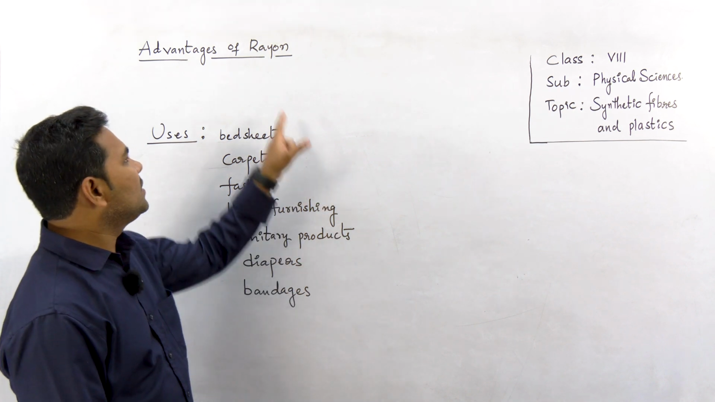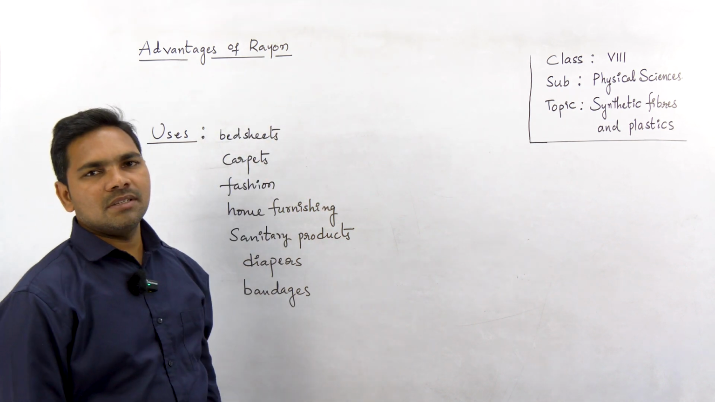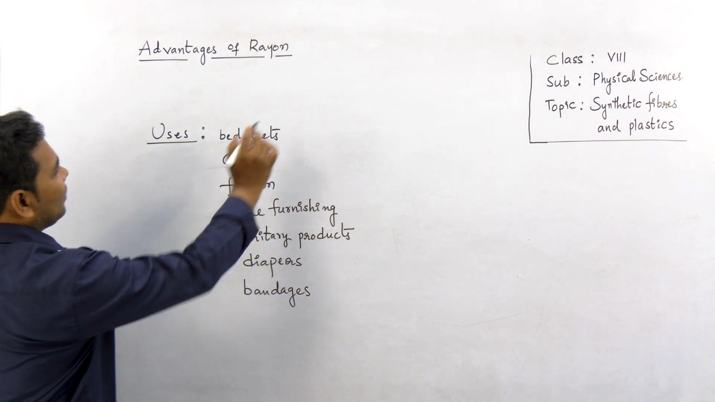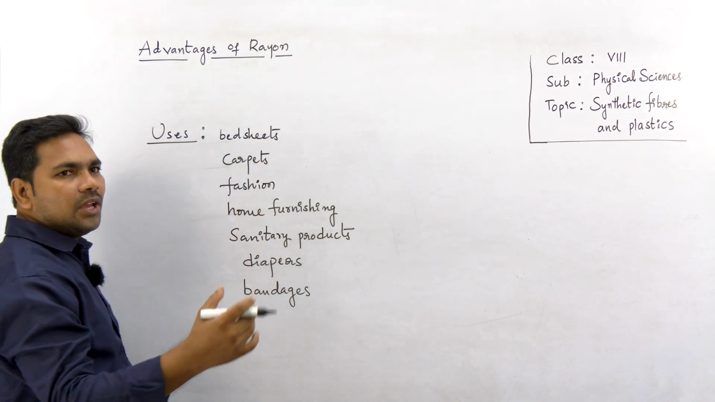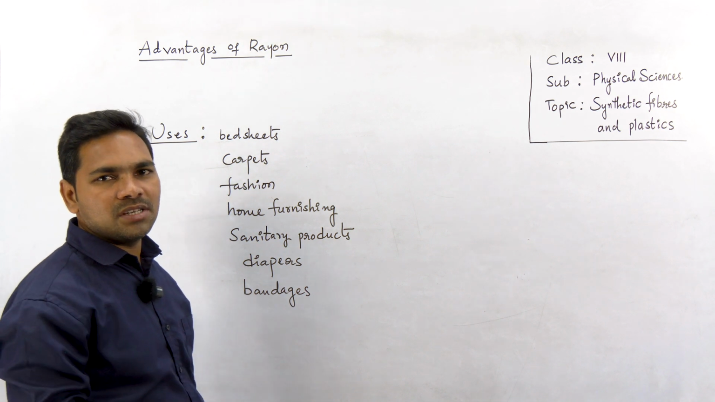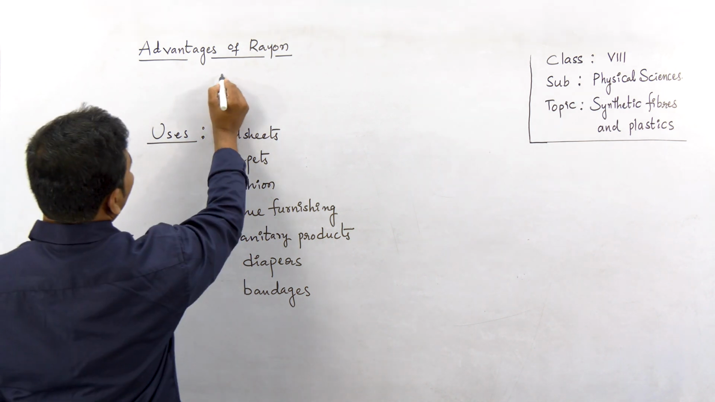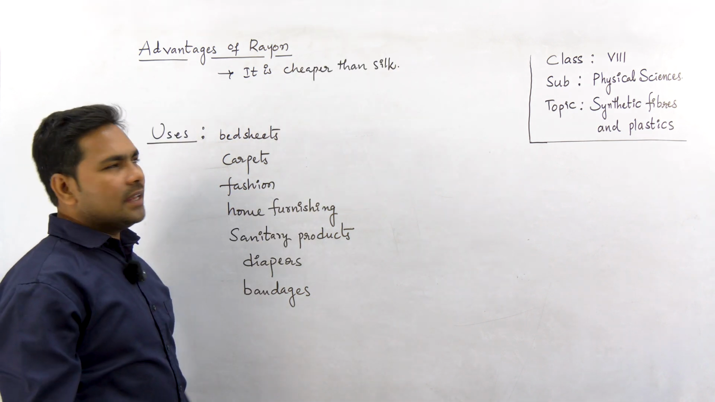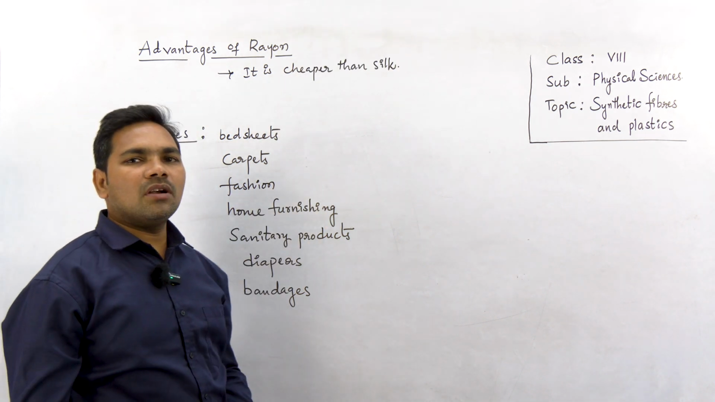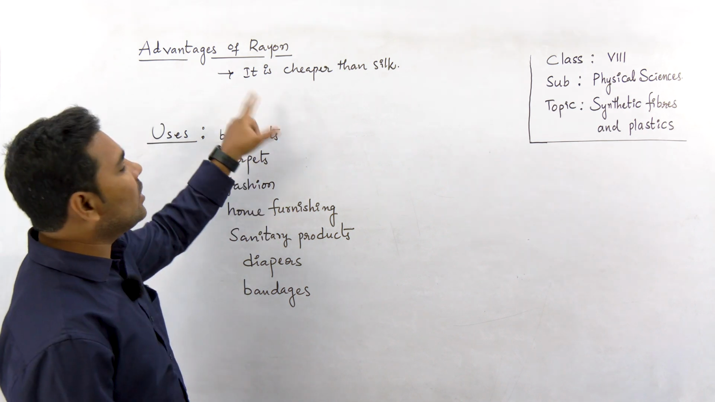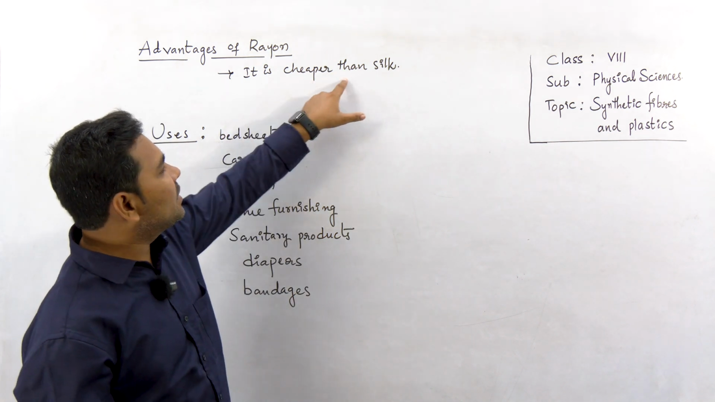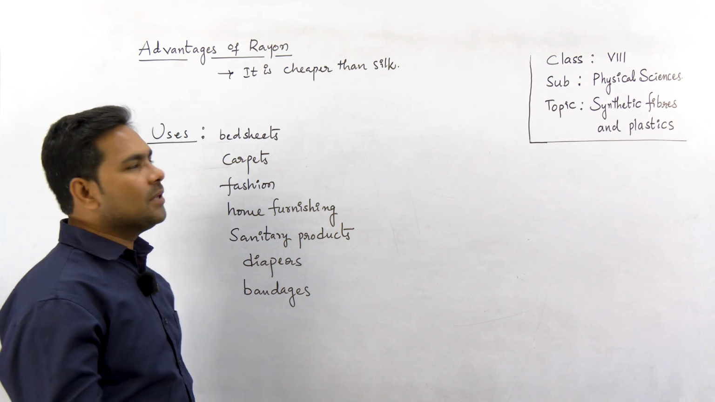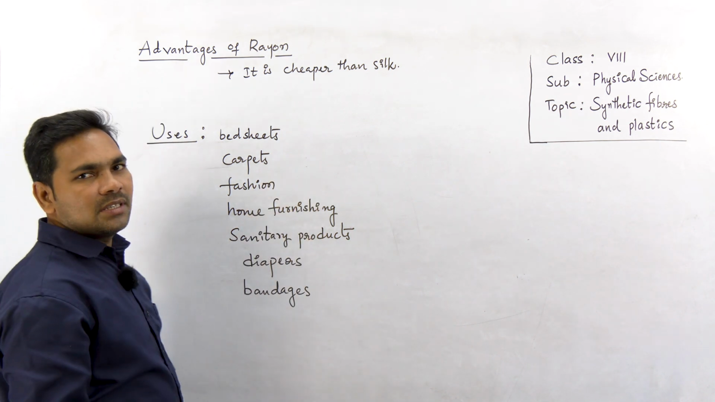In the beginning of this topic, we discussed that rayon is an artificial silk. It appears like silk. That is a main advantage. But how is rayon more advantageous over silk? Let's see. First one, it is cheaper than silk. As we discussed earlier, silk is very costly, not affordable for everyone. When rayon is made, it is cheaper than silk and appears like silk, so most people can purchase clothes made of it, right?